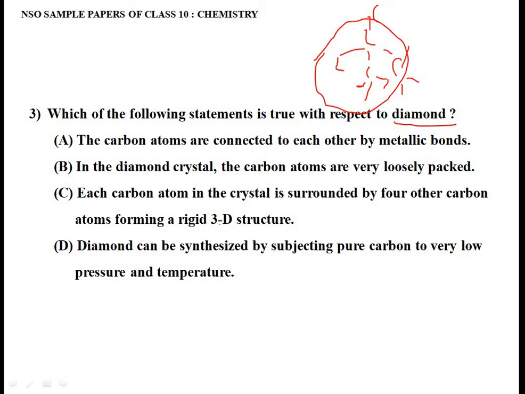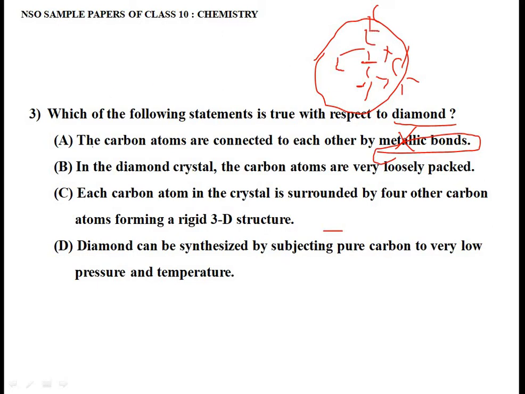So here the first option says the carbon atoms are connected to each other by a metallic bond. Is it right? No, this is wrong. Why? Carbon atoms are connected to each other, yes, correct. But not through a metallic bond; instead, they are connected with the help of covalent bonds. All of these are covalent bonds.